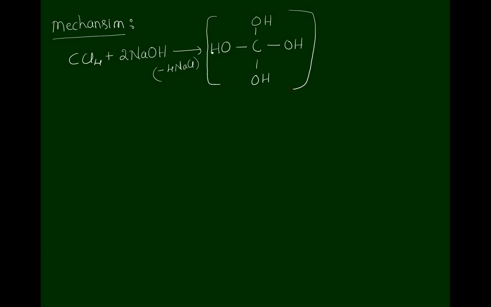Therefore, it undergoes a dehydration reaction. So we get CO2 plus 2H2O.